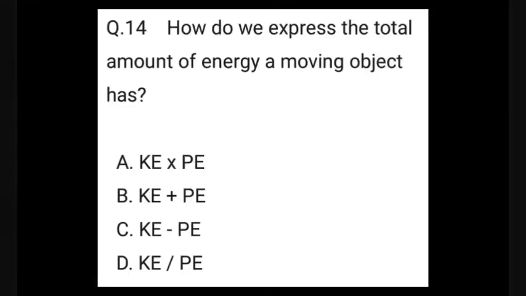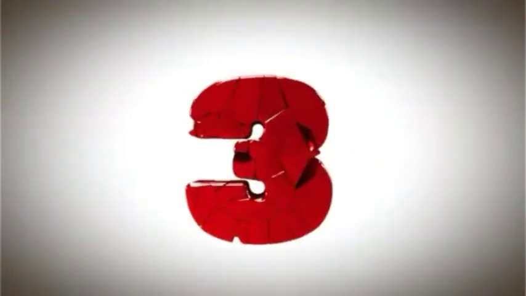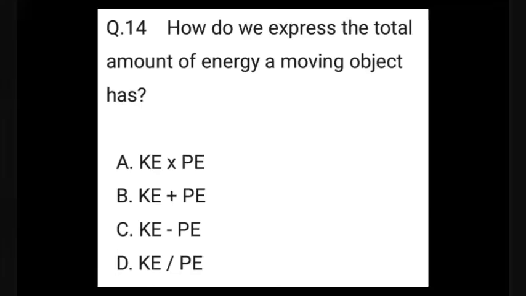Question number 14. How do we express the total amount of energy a moving object has? A. Kinetic energy into potential energy. B. Kinetic energy plus potential energy. C. Kinetic energy minus potential energy. Or D. Kinetic energy divided by potential energy. The correct answer is B. Kinetic energy plus potential energy.